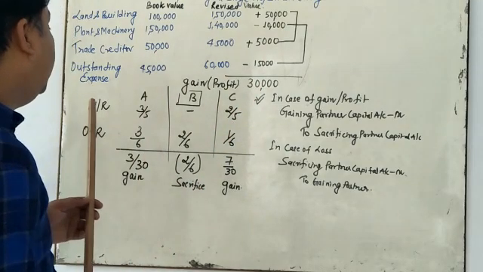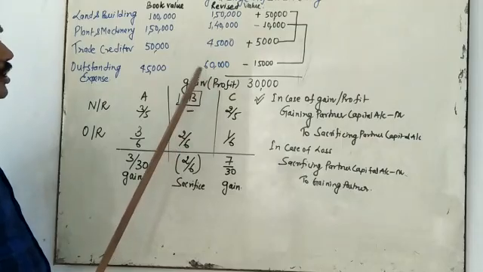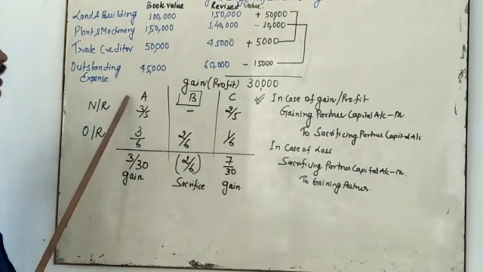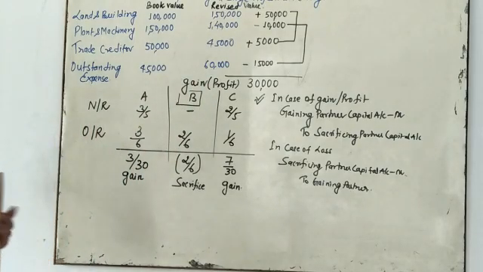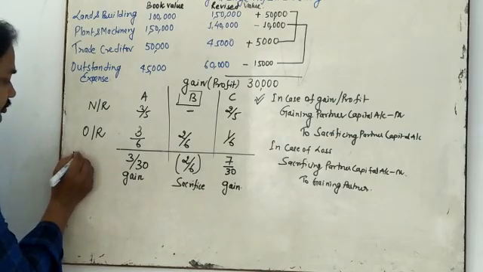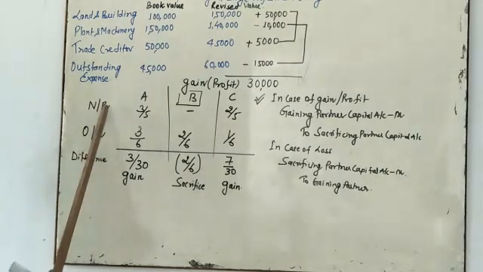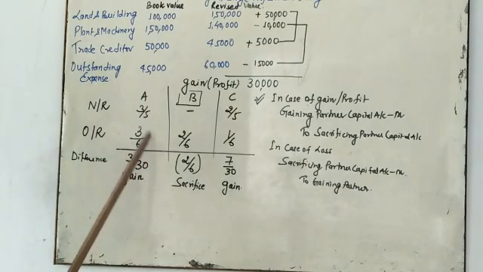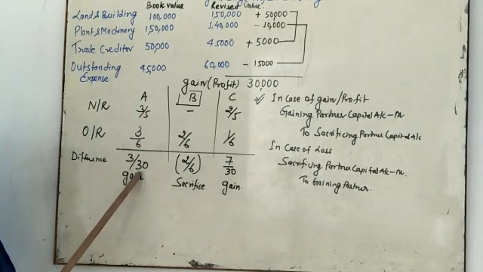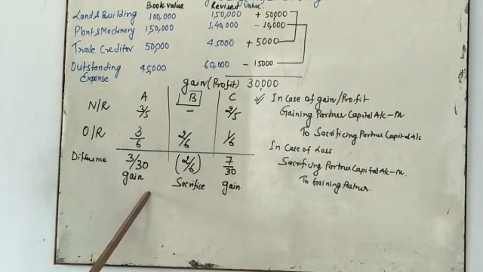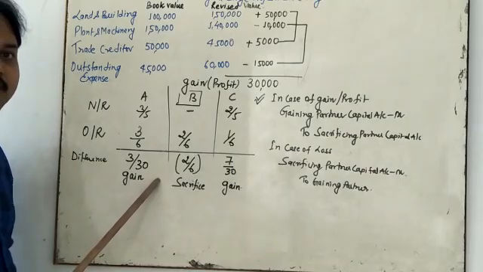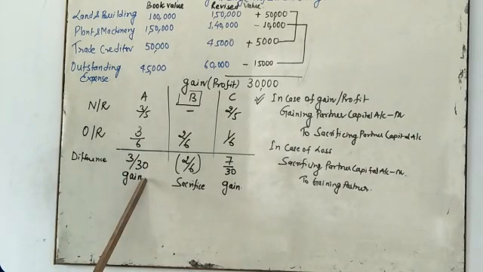So after doing this, you need to calculate the gaining and sacrificing. Why? You calculate the new ratio minus old ratio. It is the difference of new ratio and old ratio. Okay, my dear student. 3 by 5 minus 3 by 6, you get 3 by 30, that is the gaining partner. Why? Because it comes under the positive. If the value in this formula is positive, it is a gaining partner.